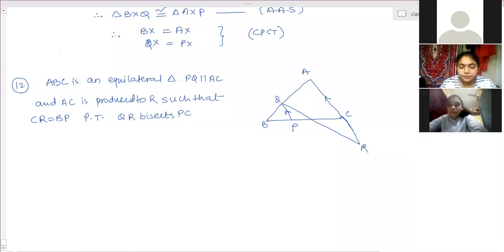AC is produced to R such that CR is equal to BP. QR is bisected by PC, we have to prove. Try first by yourself. I'll give you 5 minutes time. Try first.